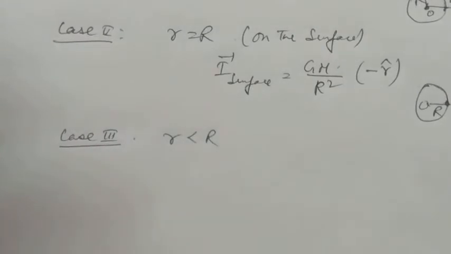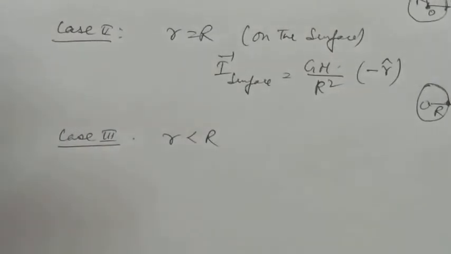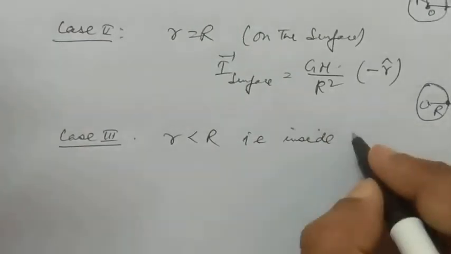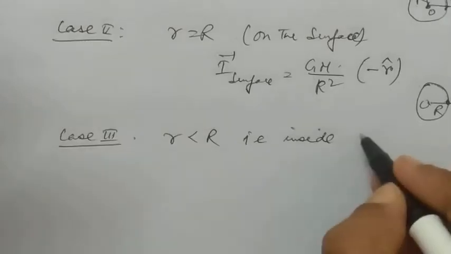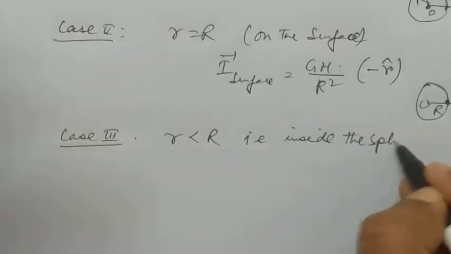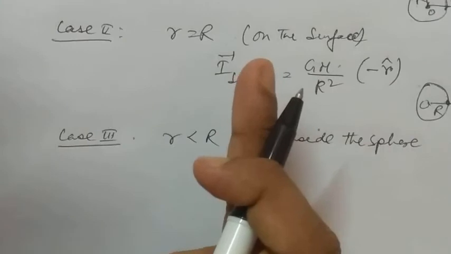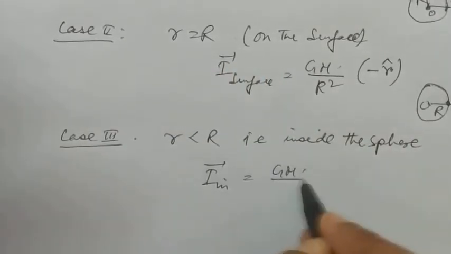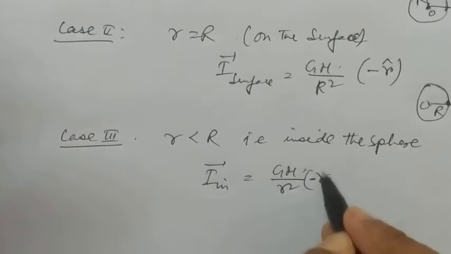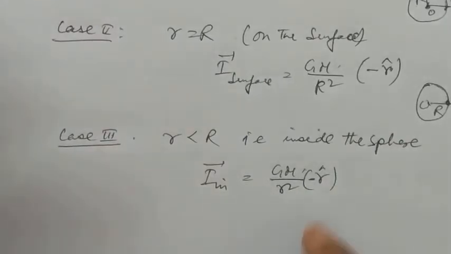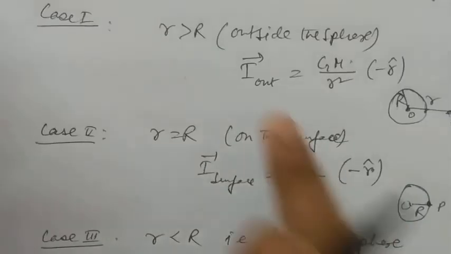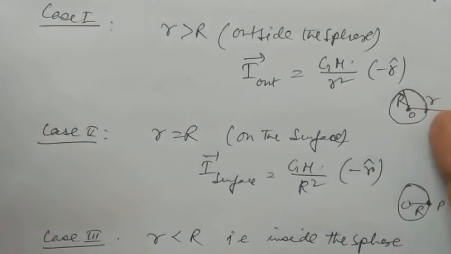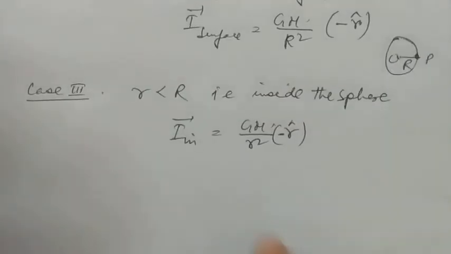r less than R. That means the point is inside the sphere, or solid sphere. Inside the sphere. Now for the solid sphere, I in will be GM by r square minus of r cap, the direction. Now this is similar to the value that you have got for the case of r greater than R. Same thing, r was outside the sphere, now r is inside the sphere.